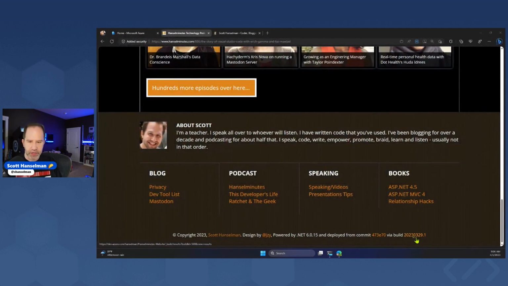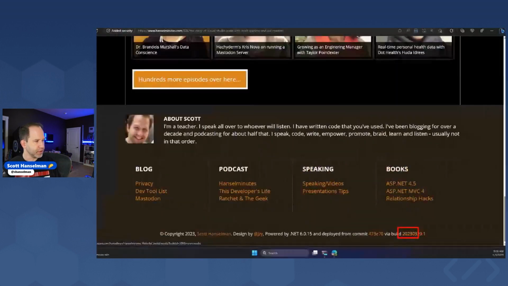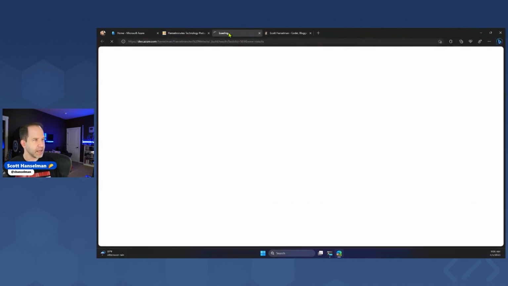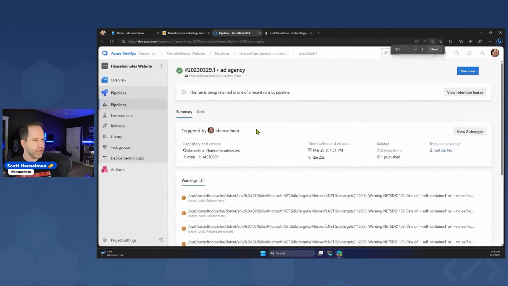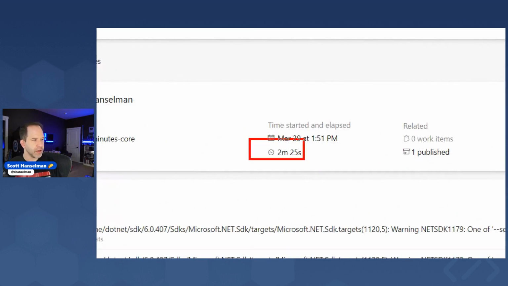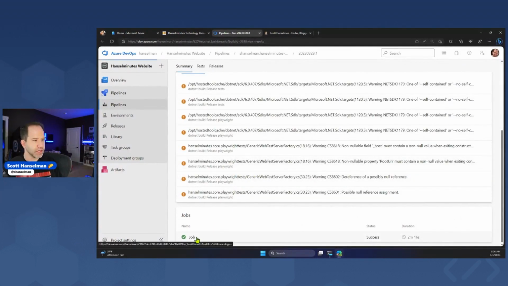And then if we look at this link here, that build, go ahead and open that, and that's going to take me over into Azure DevOps. We'll do a quick login, and I'm going to see the actual results of the build. You can see it was a 2-minute and 25-second build with a published artifact. That's the thing that actually got published on the site. And then we'll click down here in jobs.